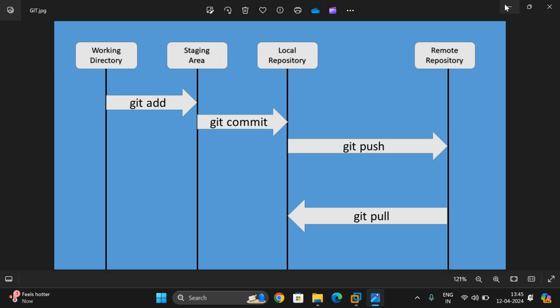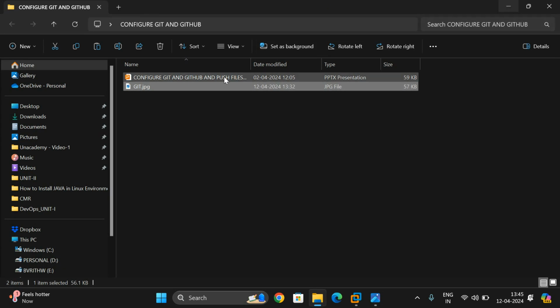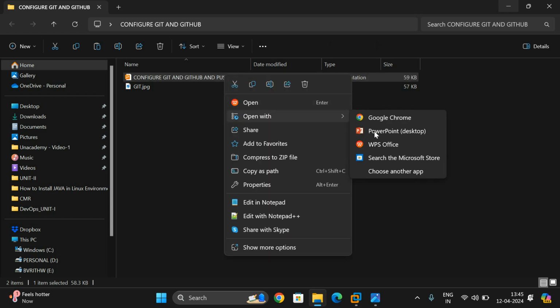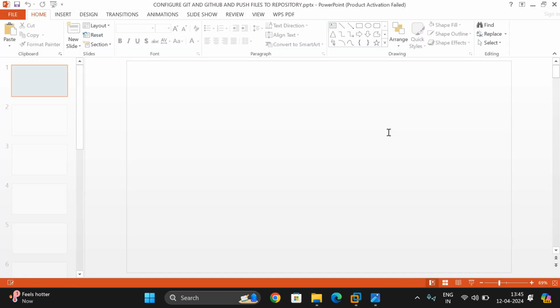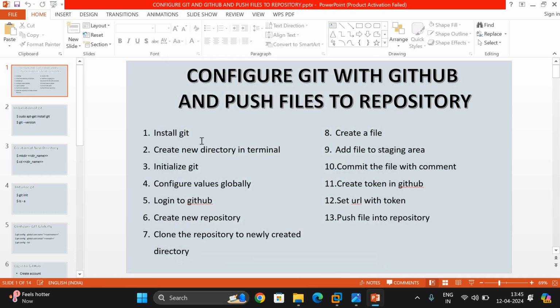Now we'll see how we can configure between Git and GitHub. I have prepared some slides with the complete procedure. See, this is the procedure. First we need to install Git. Already I have shown you the installation procedure of Git in a Linux environment, and now I'll show everything in the Linux environment, and the same procedure can be done in the Windows environment. The only difference is the command prompt. There we call it a DOS prompt, and here we call it a terminal.